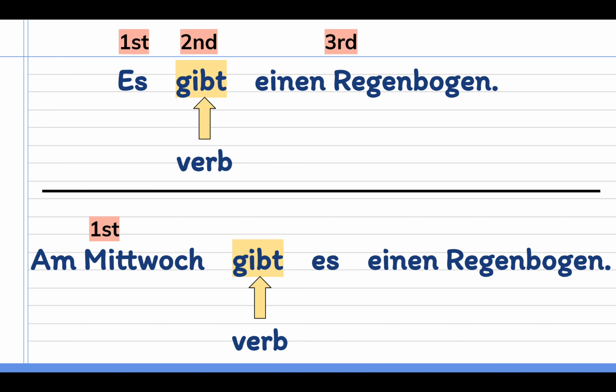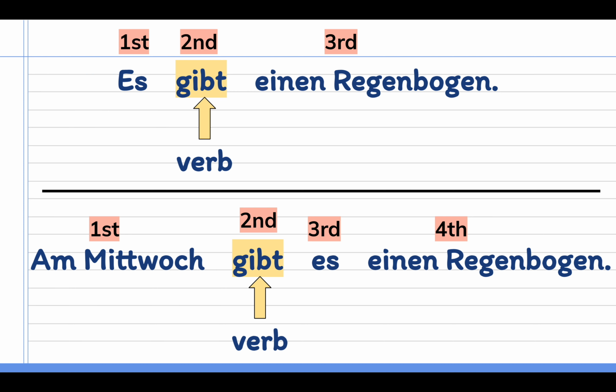So the verb is the second thing in my sentence, but not necessarily the second word. So am Mittwoch, my time comes first, my verb comes second, es, which used to be first and got pushed back, now becomes third, and einen Regenbogen becomes fourth.